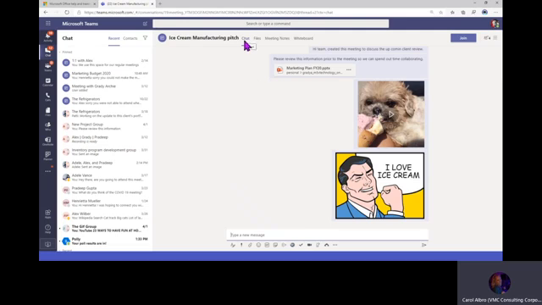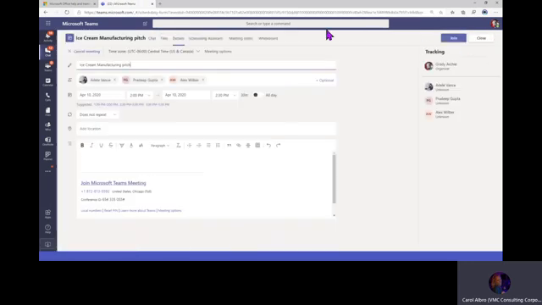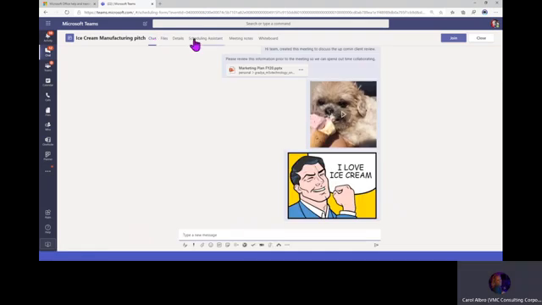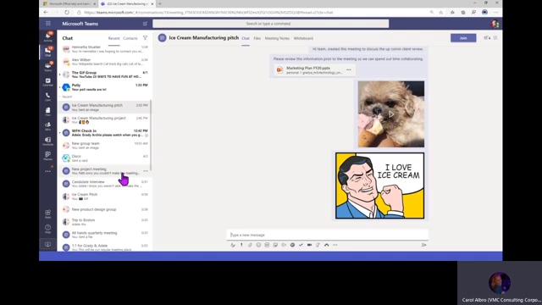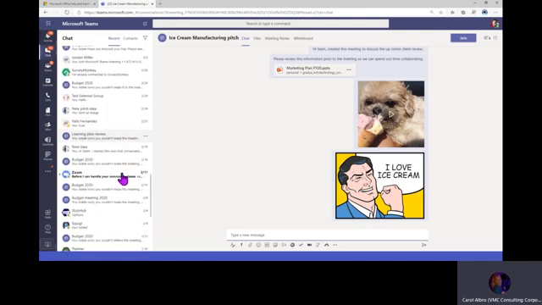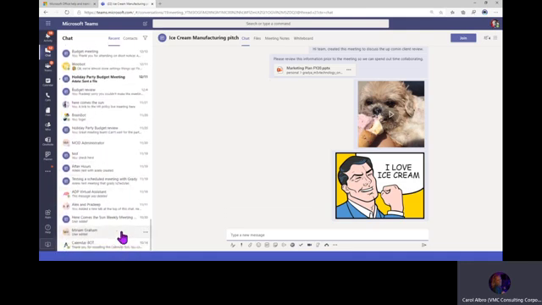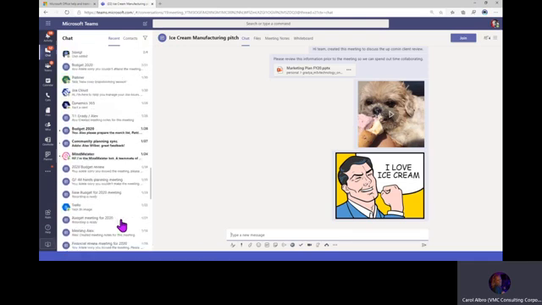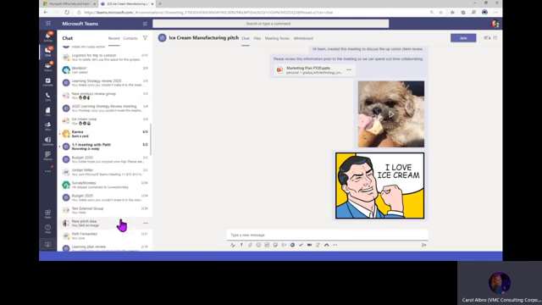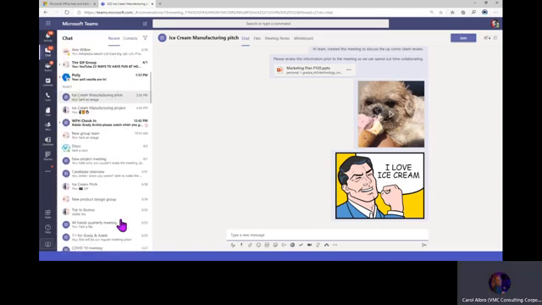You notice just as a quick overview here, I can join the meeting from here. That meeting details page where I set everything up, I can get to that from here. So here's all of my application options during the meeting. I can see who's accepted. I can also pin this meeting. It's probably way down at the bottom. Or maybe because I've already sent a chat, it's at the top. That must be what's happened.